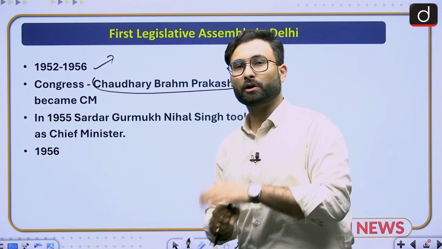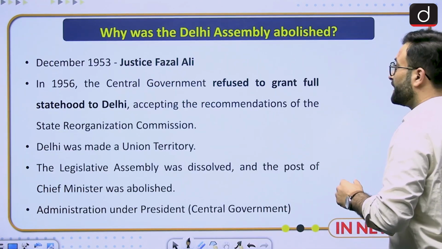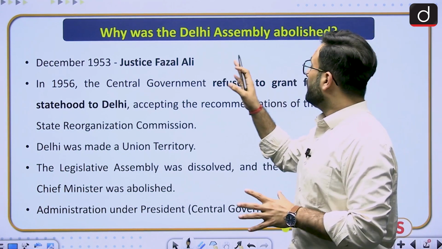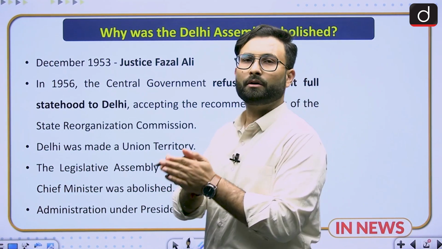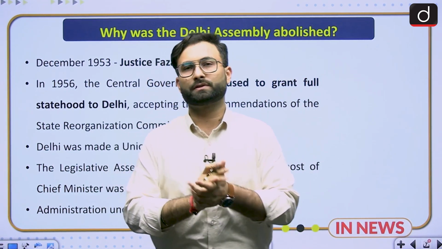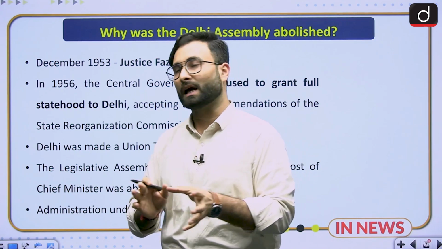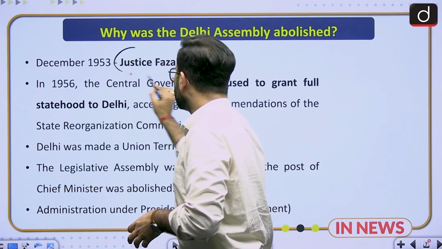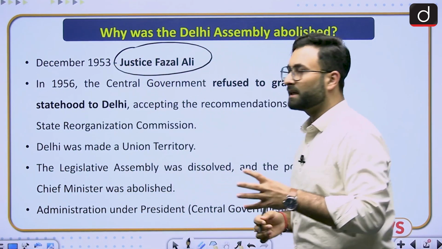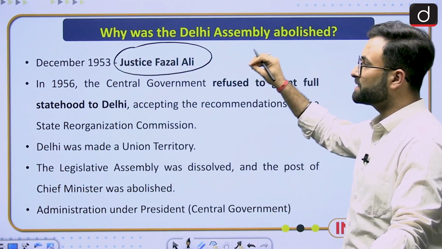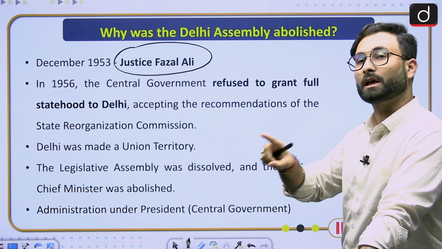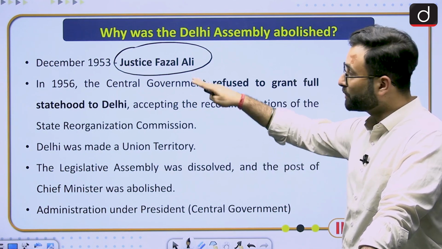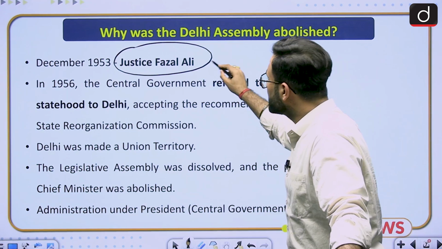Now we will be seeing what happens in 1956. Here you can see, 1953 is the time when there was a demand for the reorganization of states on the basis of language. At that point of time, a committee was formed, the Justice Fazal Ali Committee. Under his chairmanship, this committee gave its report in 1956.